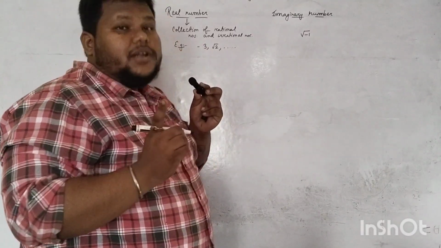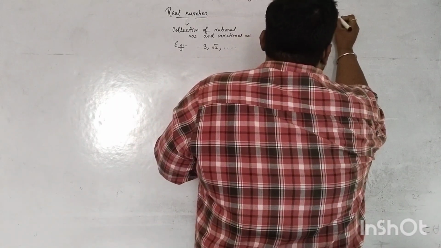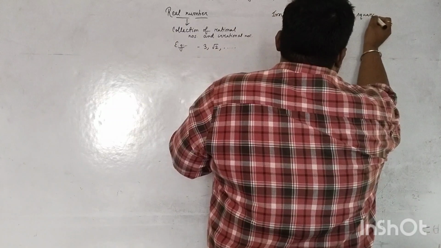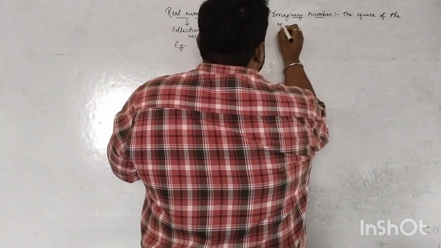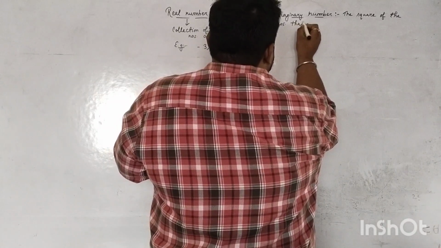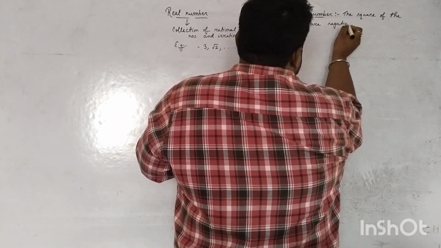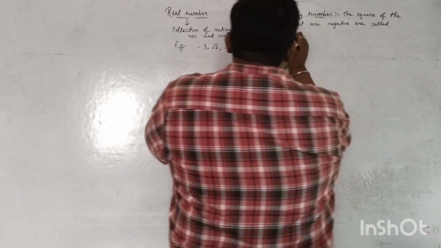Now that is an imaginary number. Now first let us try to understand what an imaginary number is. The square of the numbers that are negative are called imaginary numbers.